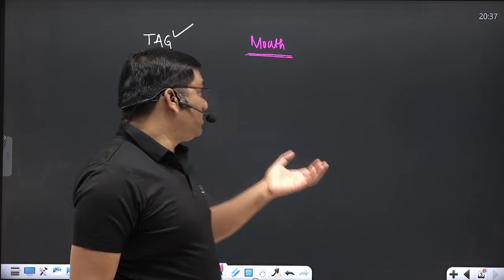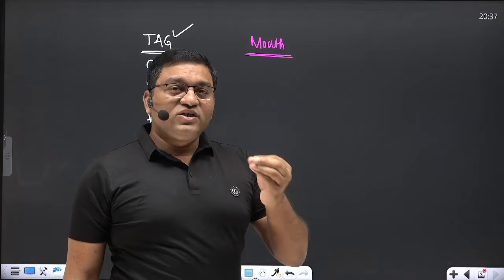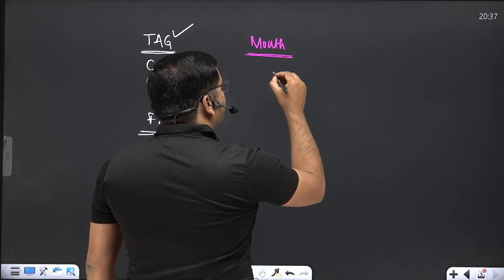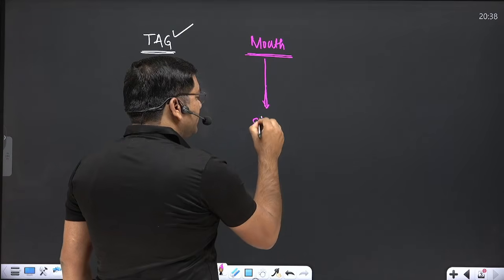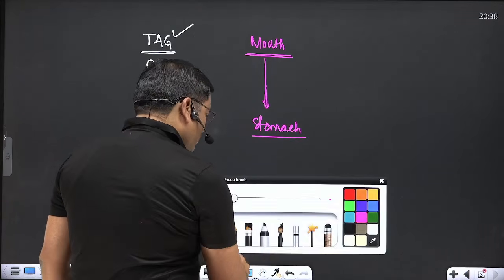Also, no lipase action is there in the mouth, because lingual lipase is secreted by the dorsal surface of the tongue. And when food reaches the stomach, there are two types of lipase in the stomach now.